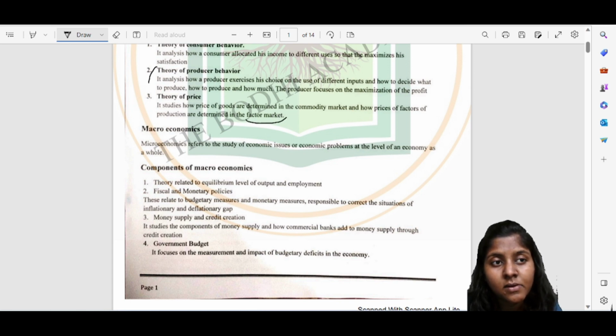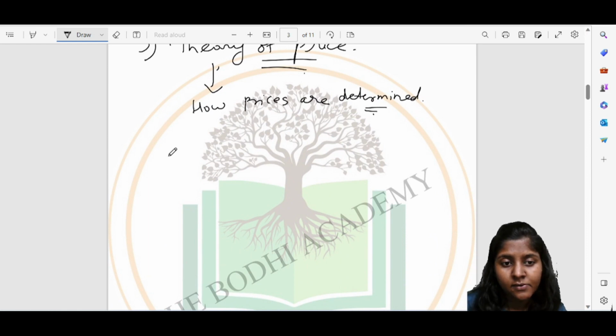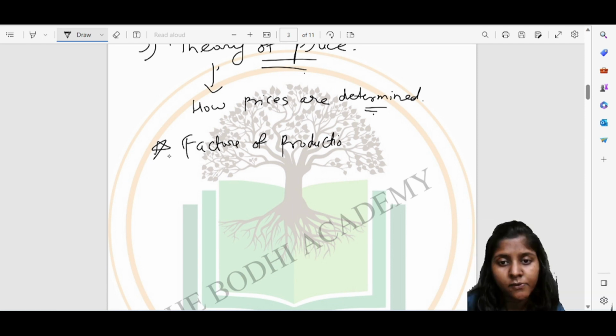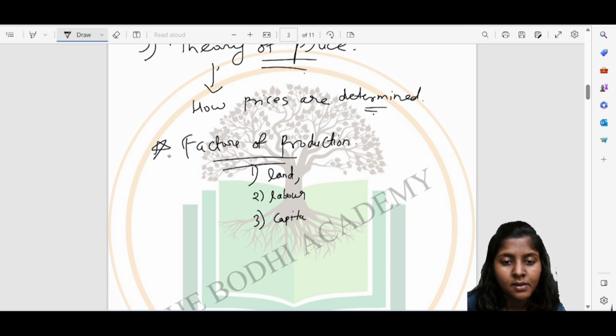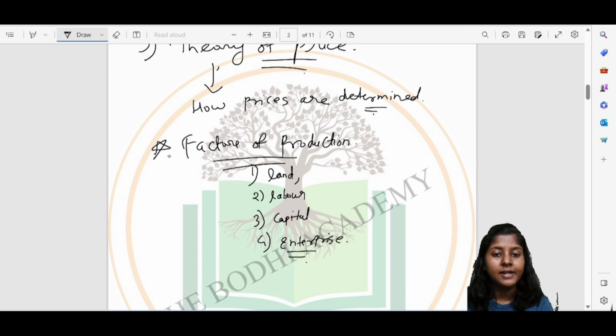Okay. Before coming to this, factors of production is also very important. There are different factors of production. Which are the factors of production? The first factor of production is land, second one is labor, third one is capital and enterprise. So these are the different factors of production: land, labor, capital and enterprise.